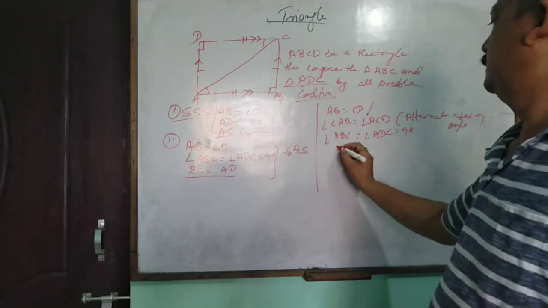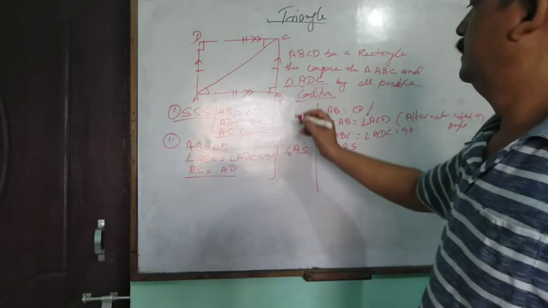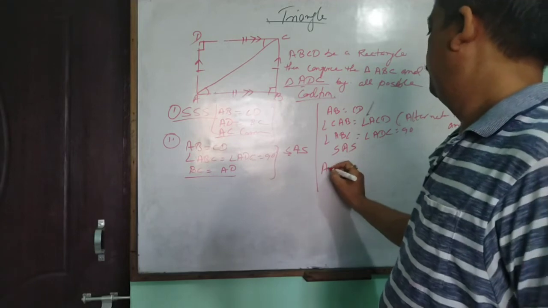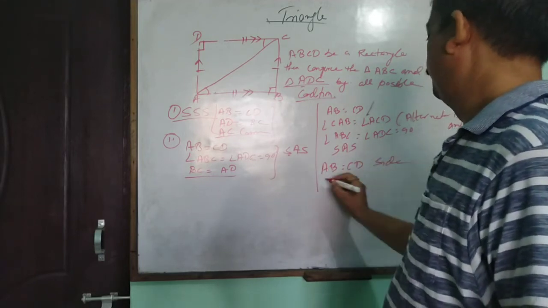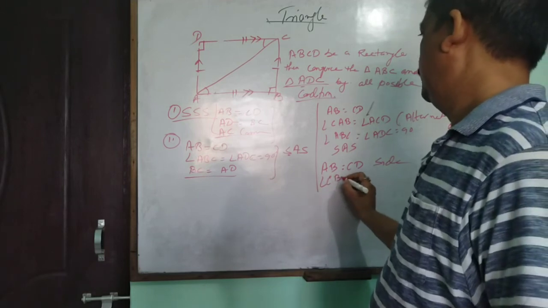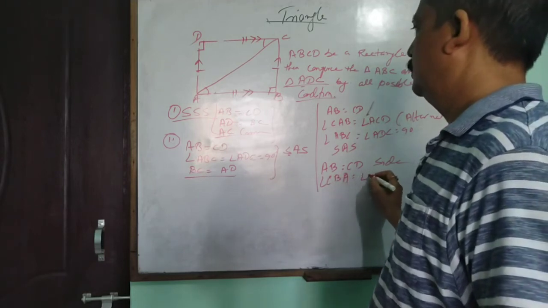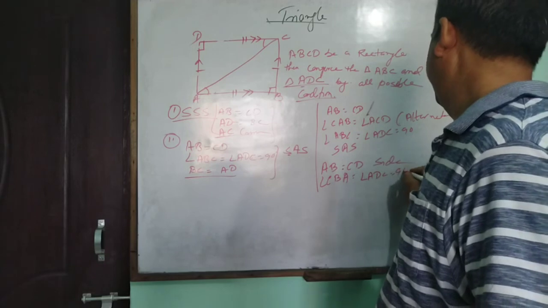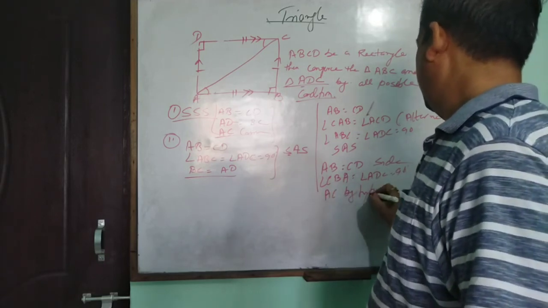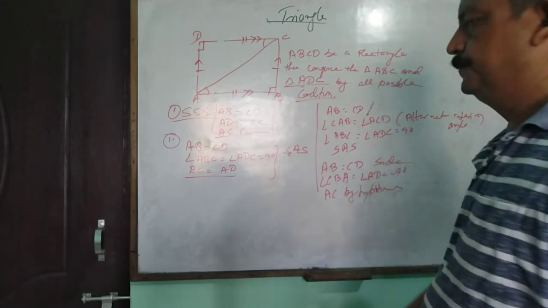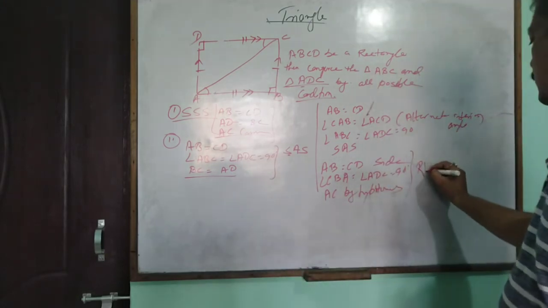So that is the SAS. Then AB equals CD as a side, angle CBA equals angle ADC equals right angle, and AC is the hypotenuse. So that is the RHS.